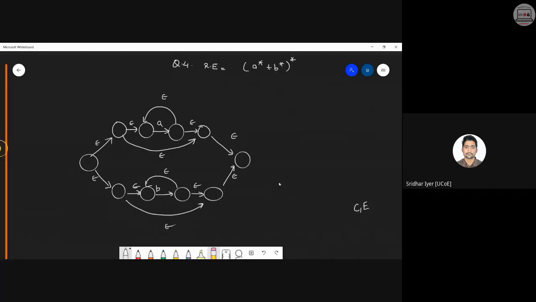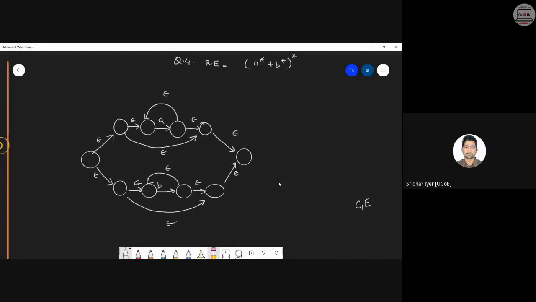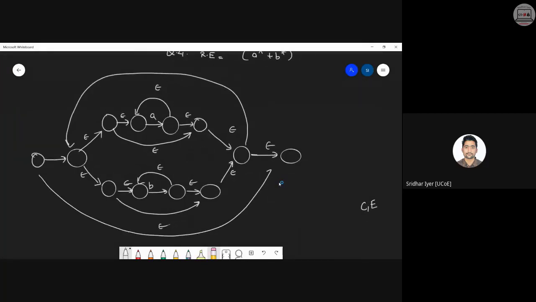Now the question is asking about the entire whole closure. So again, I would need one state at the beginning and one state at the end. Okay, so this is A closure plus B closure, whole closure. Here now you can count the states starting with 0, 1, 2, 3, 4, 5, 6, 7, 8, 9, 10, 11. That is 12 states. Okay, so this can be done in 12 states.